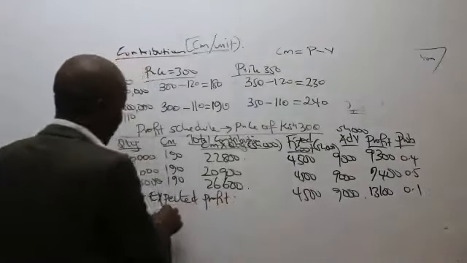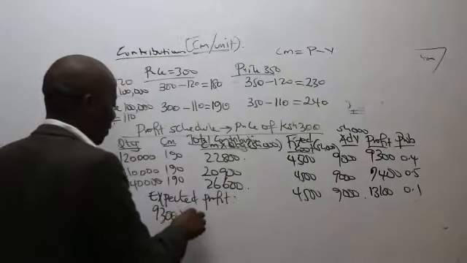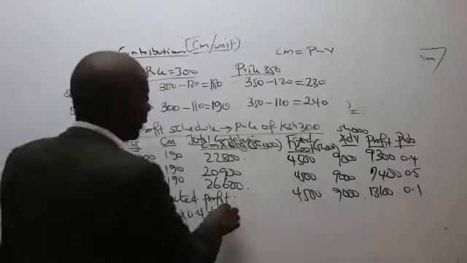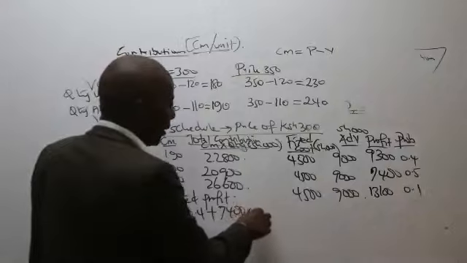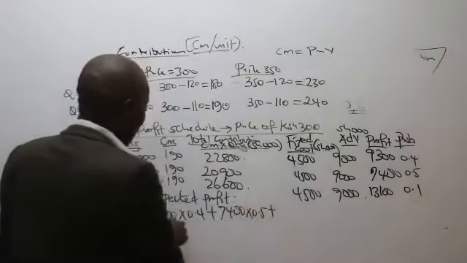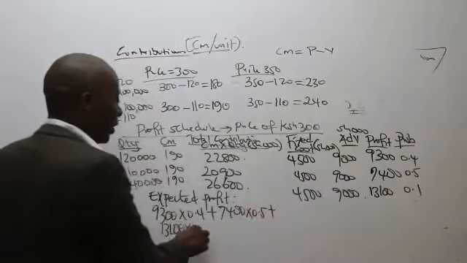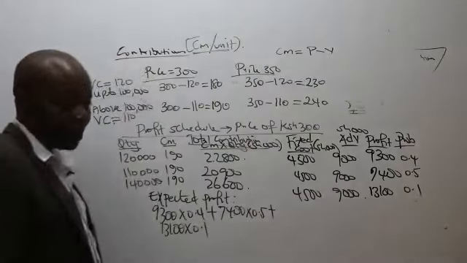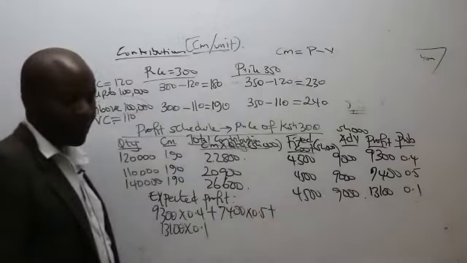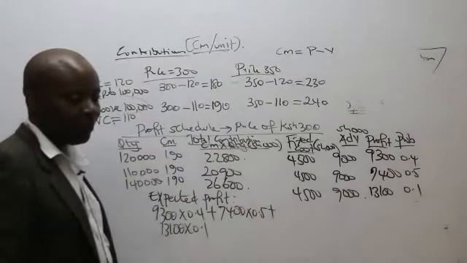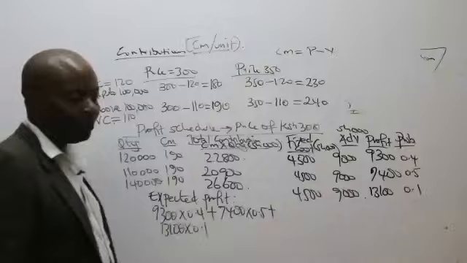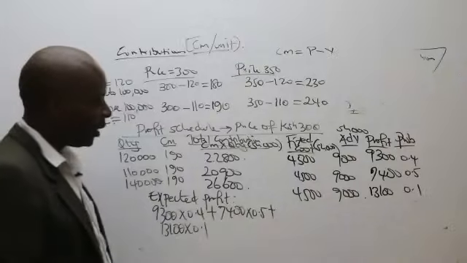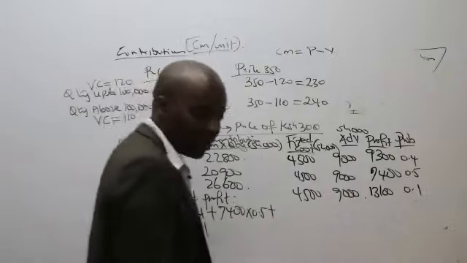Our expected profit here will be 9,300 times 0.4 plus 7,400 times 0.5 plus 13,100 times 0.1. Could you kindly give me this expected profit? So Mumbi tells me it is 87.30.